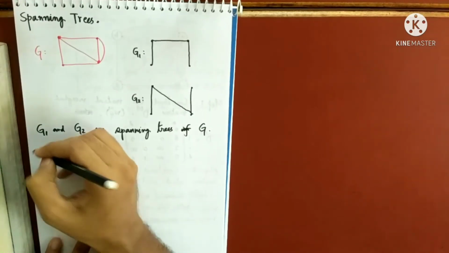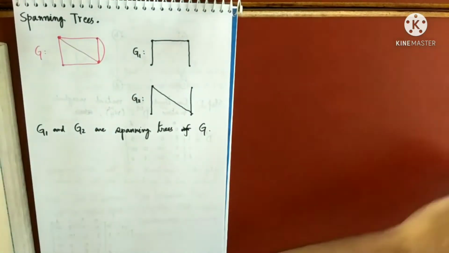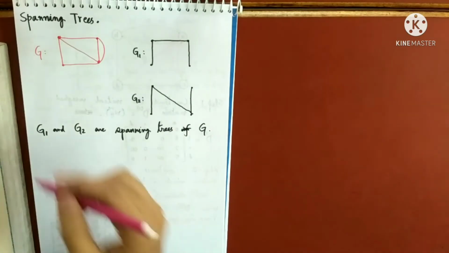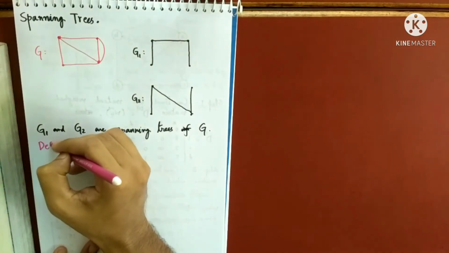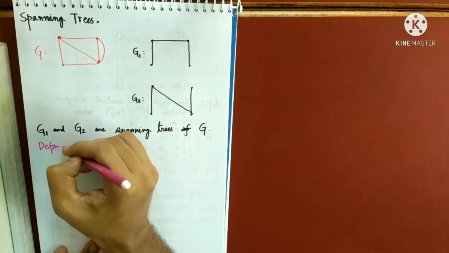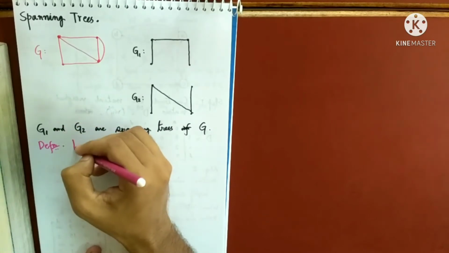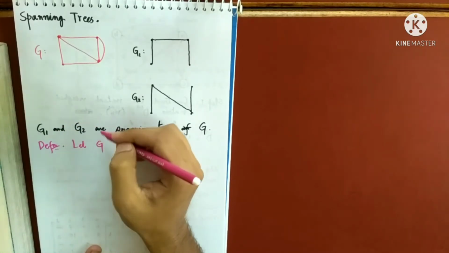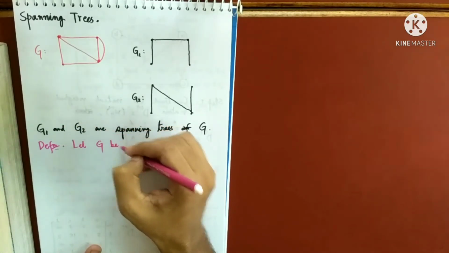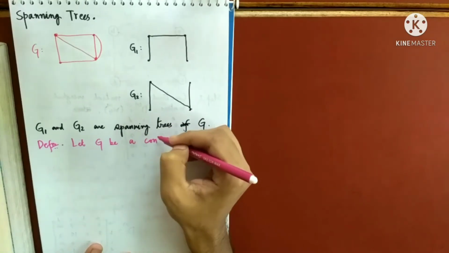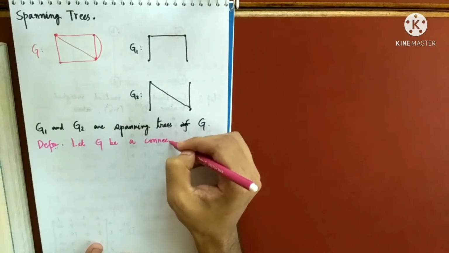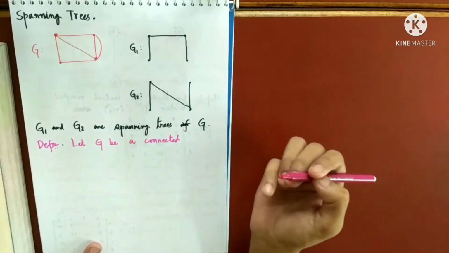So let me define what I mean by a spanning tree. The definition is this. Let G be a connected graph. Connectedness is very much important. When the graph is not connected, we don't talk about the spanning tree.